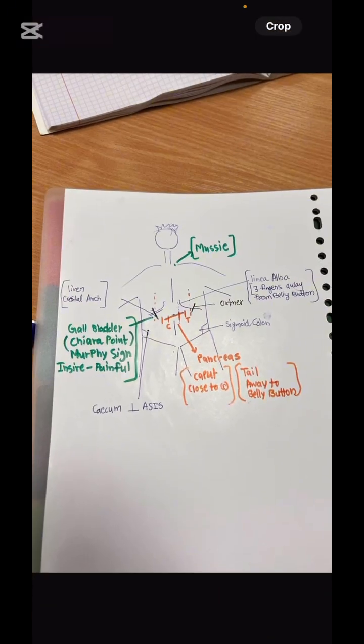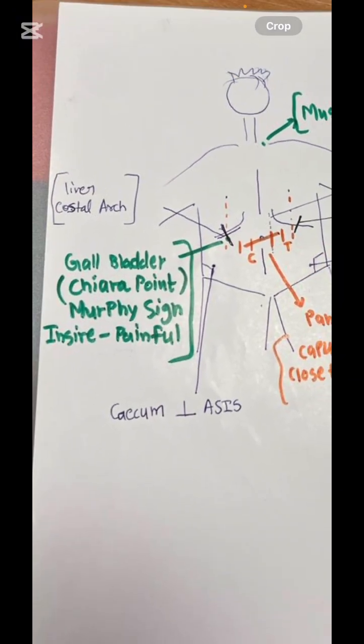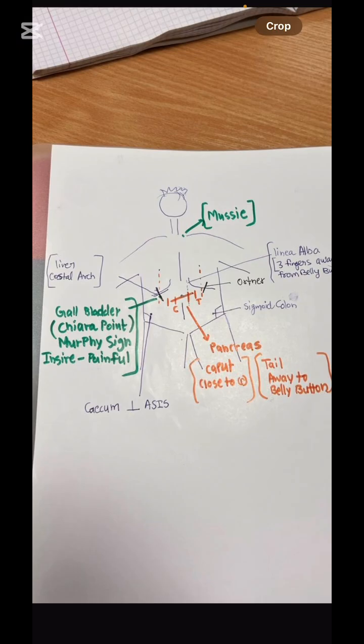This is the sign for the right upper quadrant for cholangitis or cholecystitis. On the neck, what we detect is the Mussi sign, positive in cases of cholecystitis. Near the gallbladder, what sign is positive? Murphy sign. When the patient inspires, you press the Chiari point, as I have highlighted here, under the subcostal region of the patient, and ask the patient to inspire. If the patient reports pain, the Murphy sign is positive.